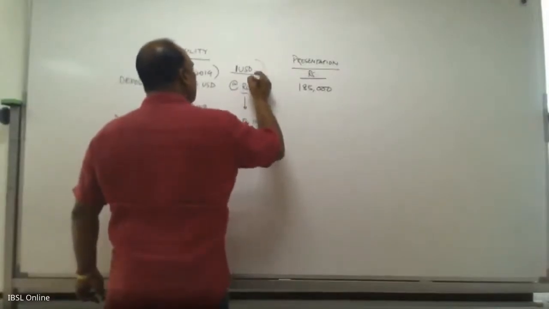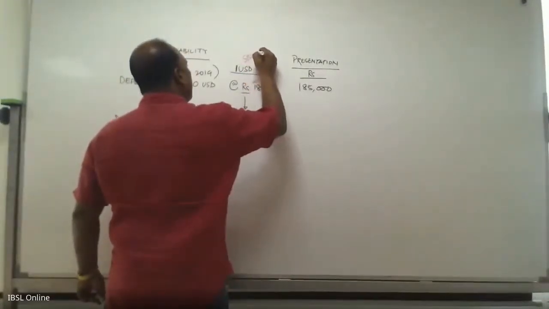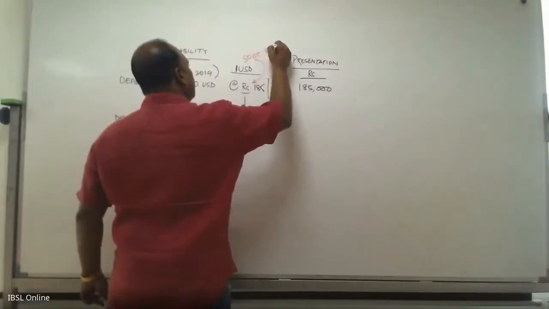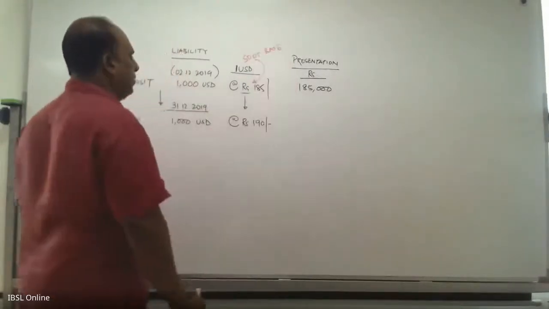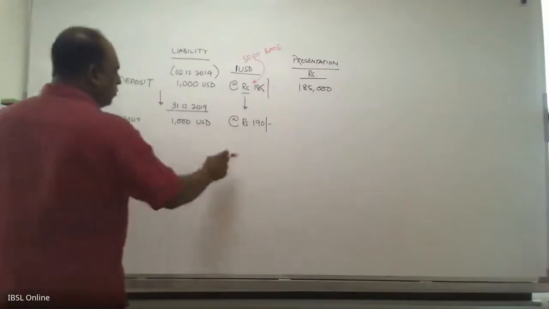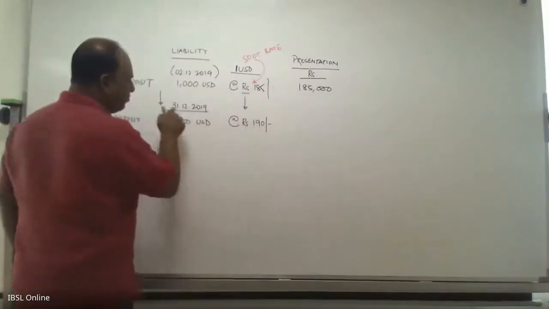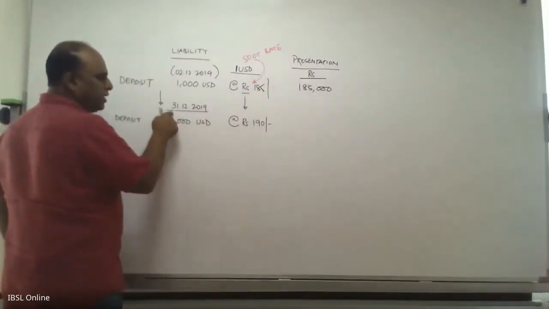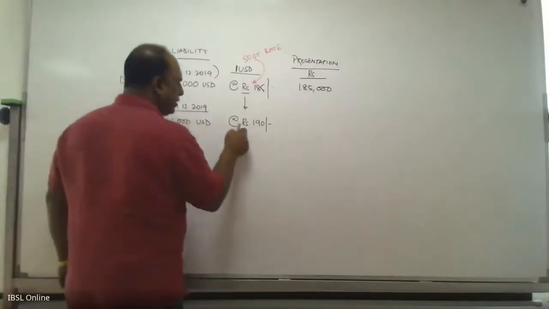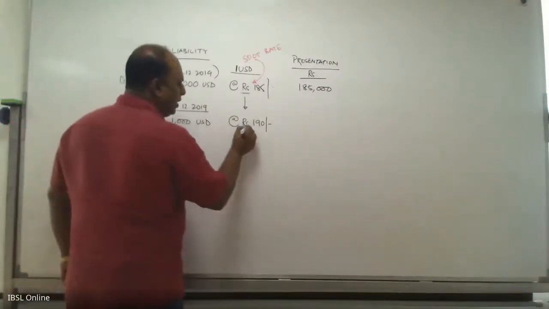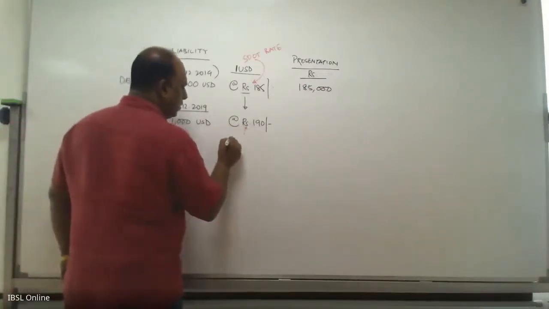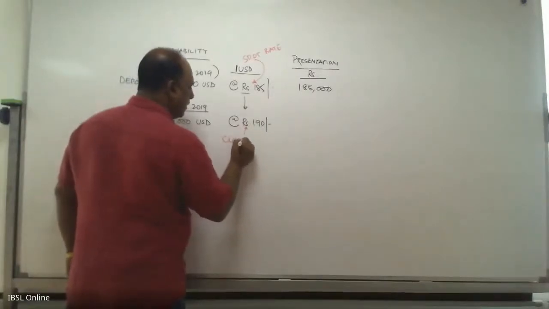So now this becomes your spot exchange rate. Now this 190 becomes your financial year reporting date's rate. As a result, this is called the closing rate.